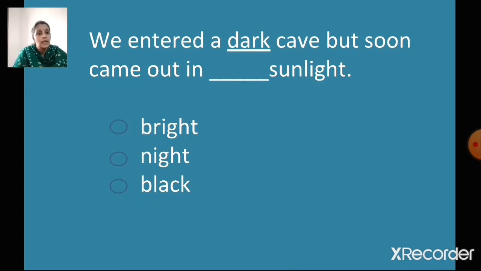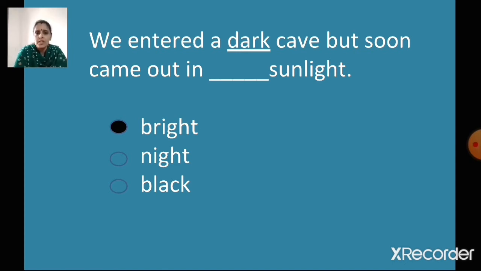We entered a dark cave but soon came out in dash sunlight. You have to select the opposite of the word dark. So dark, bright, night, or black. Which is the opposite of dark? Bright, right? So let's select bright. We entered a dark cave but soon came out in bright sunlight.